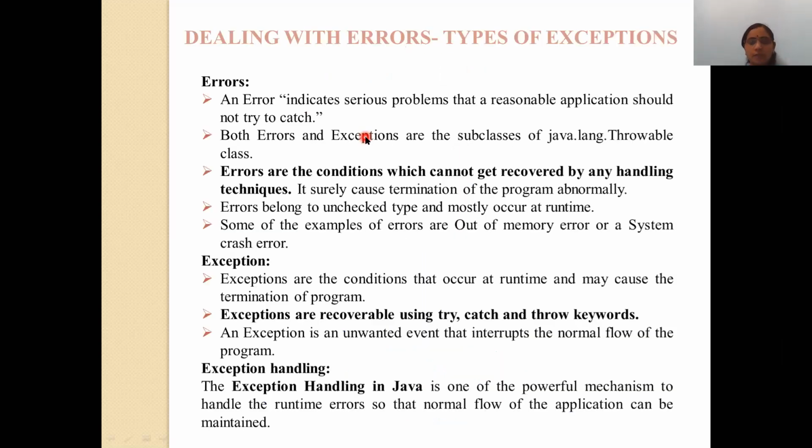Before going to the details of how exceptions are handled in Java, first understand what we mean by exception, what we mean by exception handling, and what we mean by error. As students of computer science, you frequently use the term error.